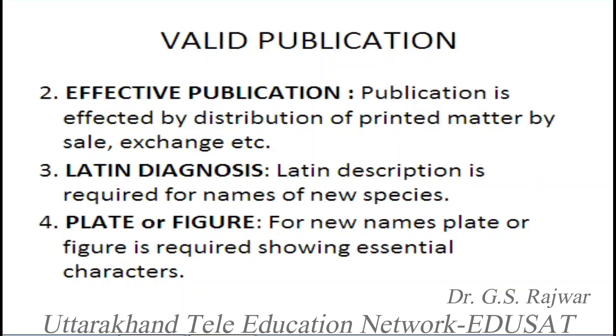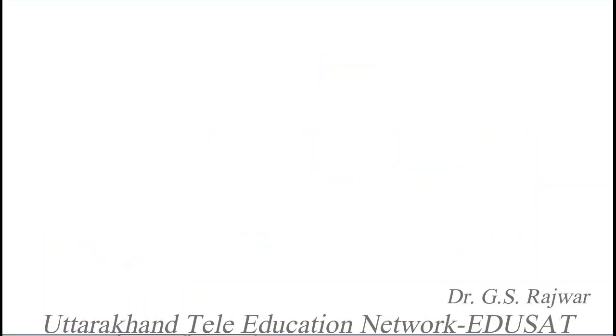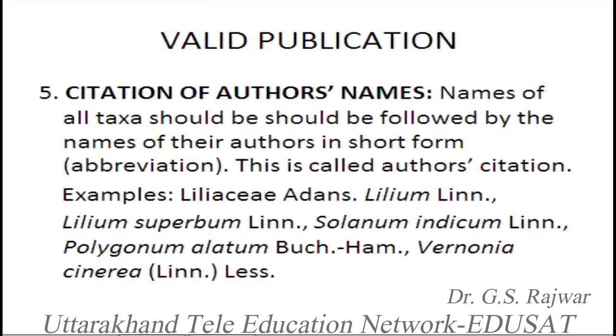Similarly, when a new name of a plant is given, a plate or figure should be there. The description or figure showing the essential characters is also an important condition. Then another important condition for valid publication is called citation of author's names. Citation means we have to cite the name of the author or authors with the name of the taxon, whether it's an order, a class, a family, a species, subspecies, genus, subgenus, and so on.